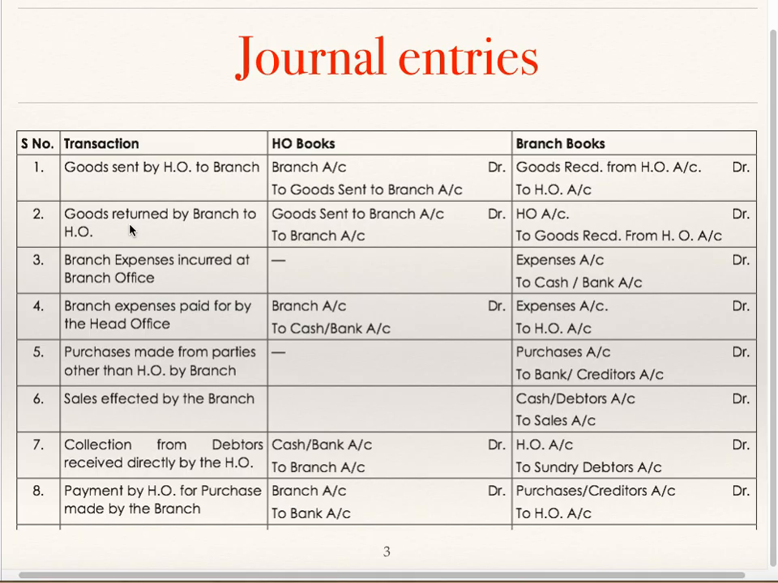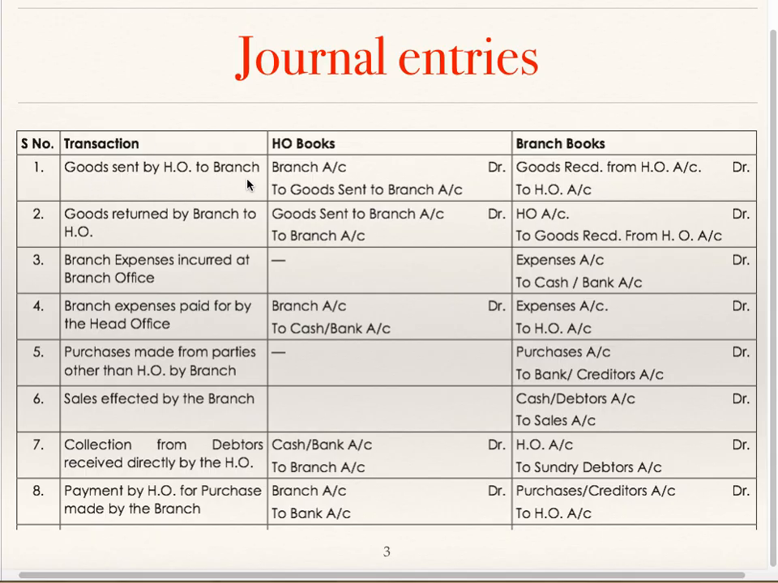Independent branches are those branches which keep books of account independently. They prepare trading account, profit and loss account and balance sheet and send it to head office for incorporating these in head office books. Journal entries in both the books we will see simultaneously, head office books as well as branch books.